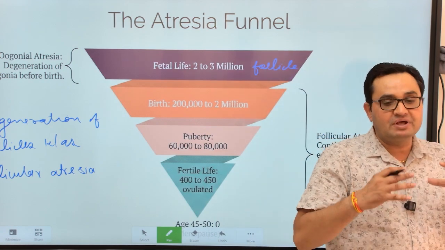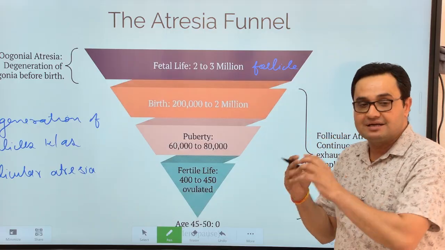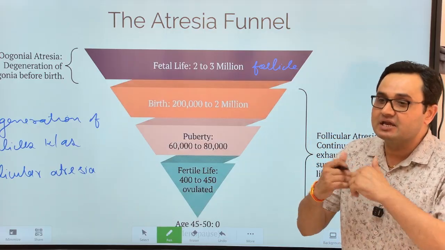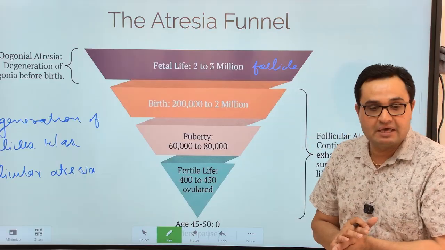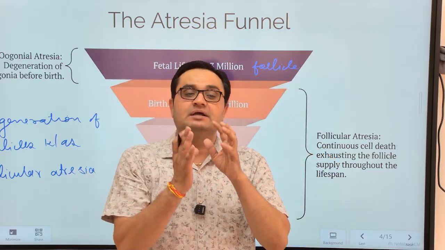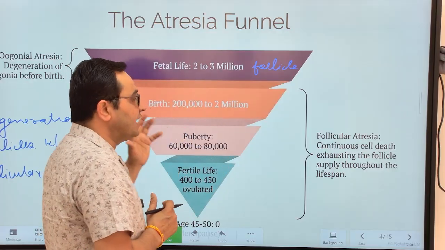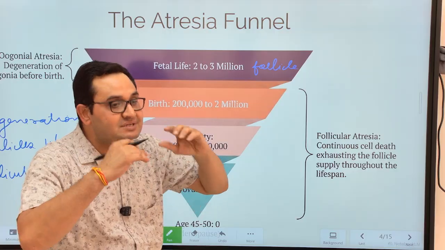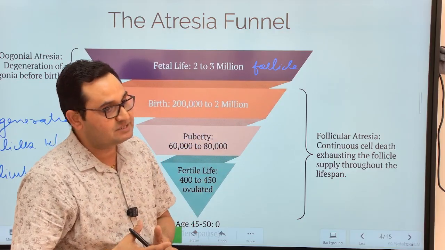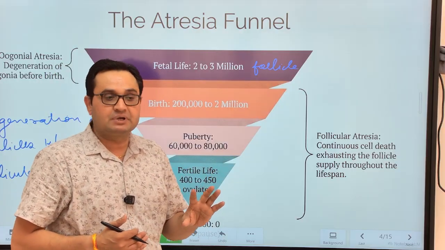Every cell in our body has a specific lifespan, and after completing that lifespan, the cell dies and is replaced by new cells. But in the human female, if the old follicle dies, that means the follicle has undergone follicular atresia. Unlike other cells of the body, where new cells replace the old and dying cells, new follicles are not added in a female after birth.